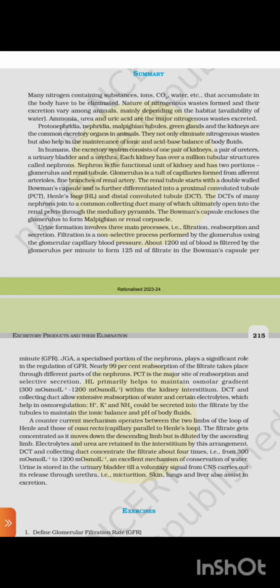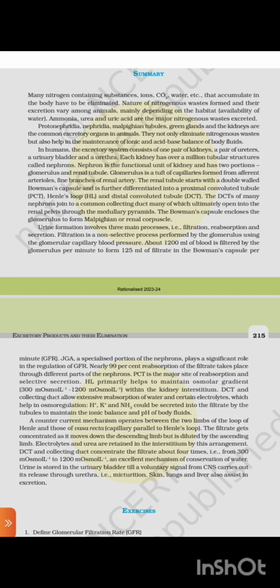Urine formation involves three main steps: filtration, reabsorption, and secretion. Filtration is a non-selective process performed by the glomerulus using the glomerular capillary blood pressure. About 1200 ml of blood is filtered by the glomerulus per minute to form 125 ml of filtrate in the Bowman's capsule per minute, the GFR. The JGA, a specialized portion of the nephron, plays a significant role in the regulation of GFR.